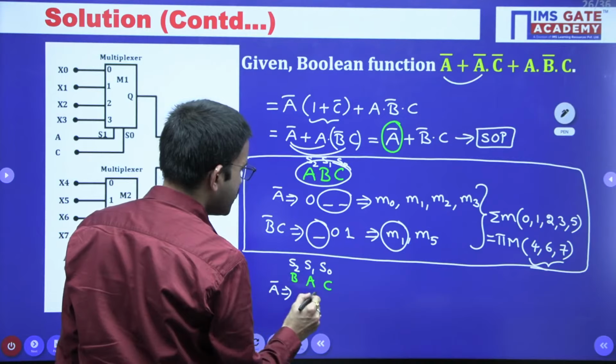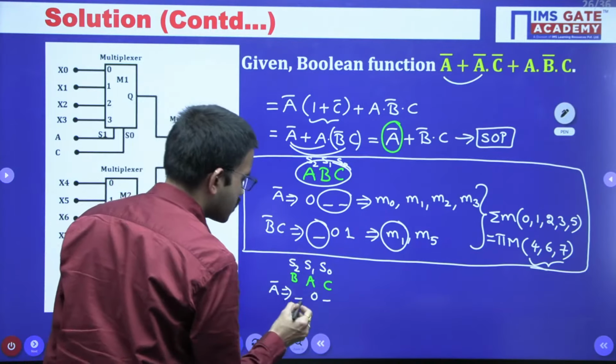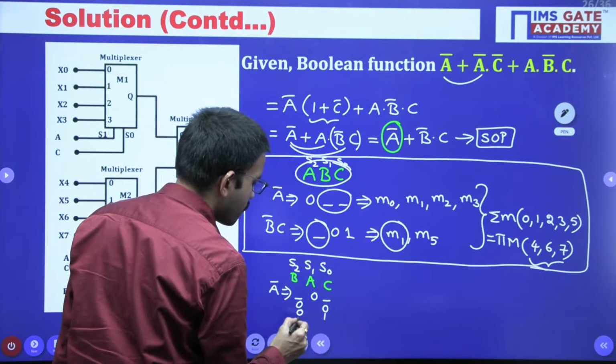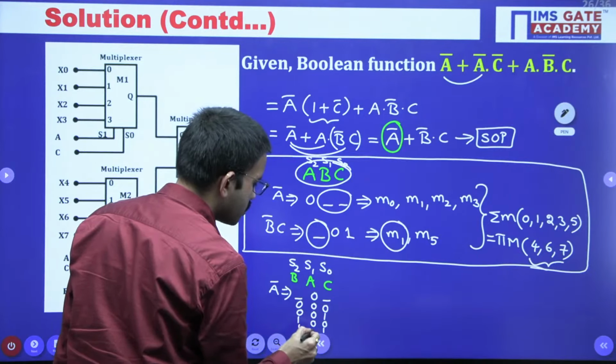So in this case, A bar means A value is 0. Regarding BC, you will get 4 combinations: 00, 01, 10, 11. For all these combinations, A value is 0 only.